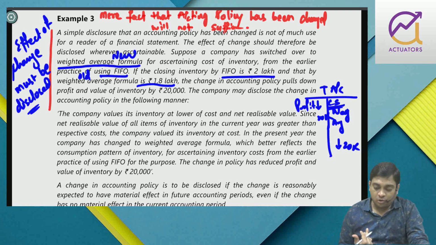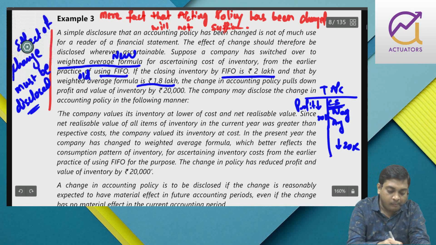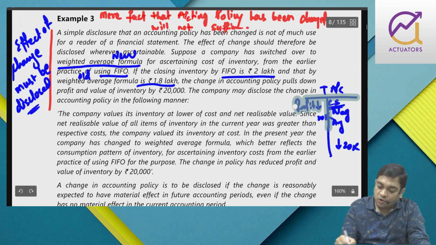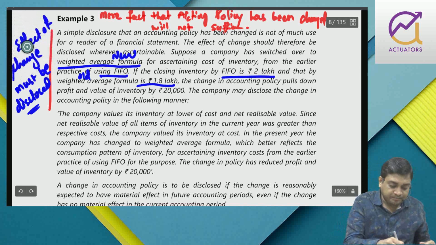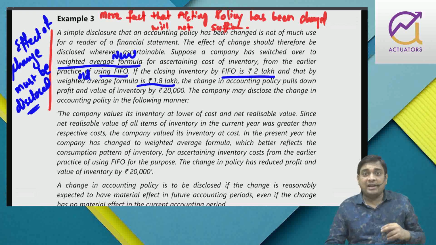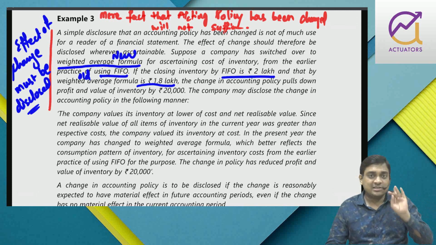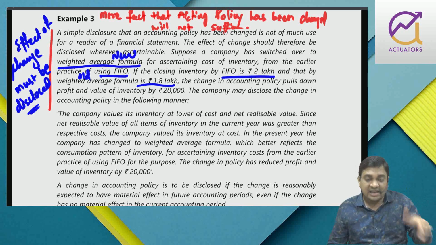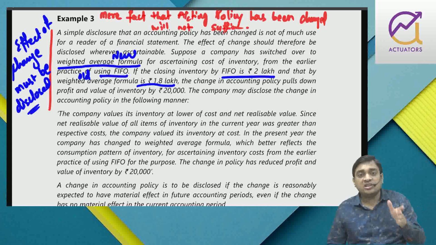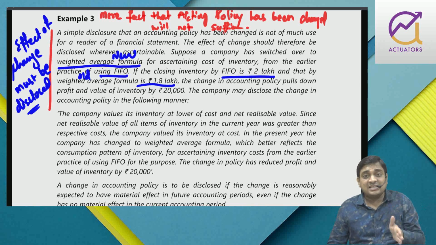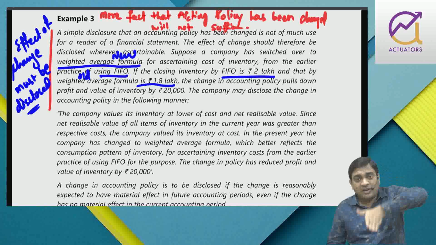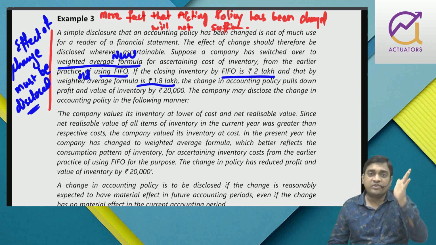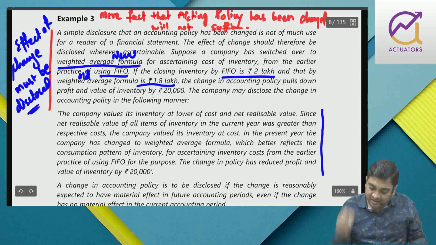So how we have to disclose, right? Is that fine? So how we have to disclose? First of all, we will write that closing stock is valued at cost or NRV, whichever is lower. This is our first statement. And since NRV is more than cost, therefore closing stock is valued at cost. Now while ascertaining that cost of closing stock, the method has been changed, thereby my value of closing stock is decreasing, which also pulls down the profit by 20,000. This is what they have written here.